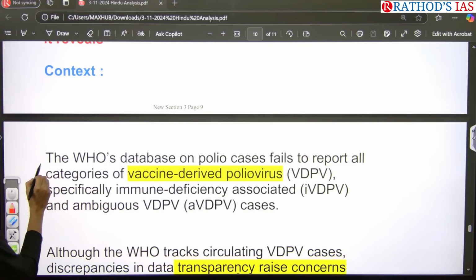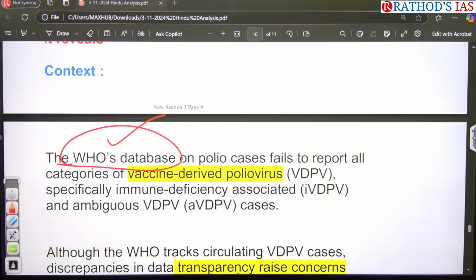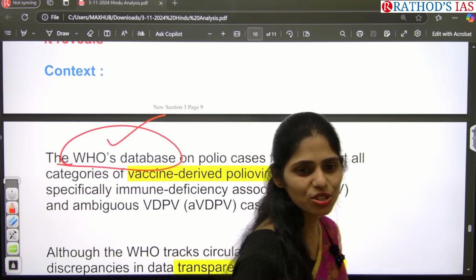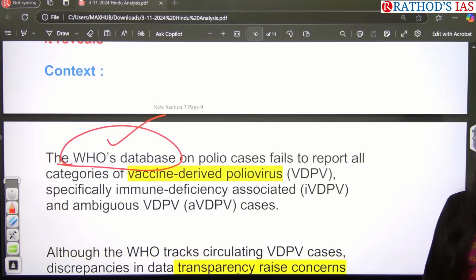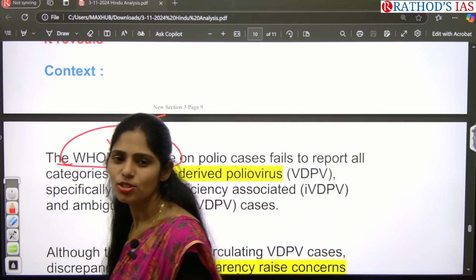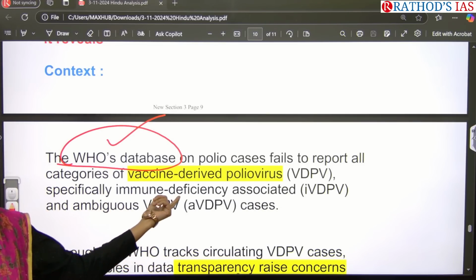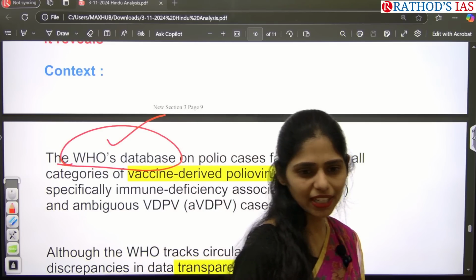So see here, the problem here is about the WHO database. Again, this article gives you insights regarding how these international organizations are functioning. Actually there is a recent allegation that international organizations are not working efficiently to the mark. One more example which says there is a decreasing relevance of WHO is this polio disease which had been identified in Meghalaya.